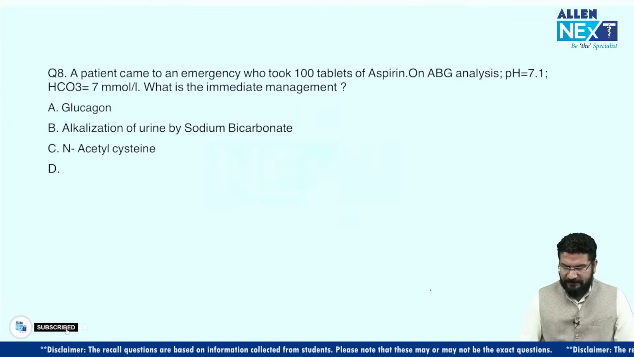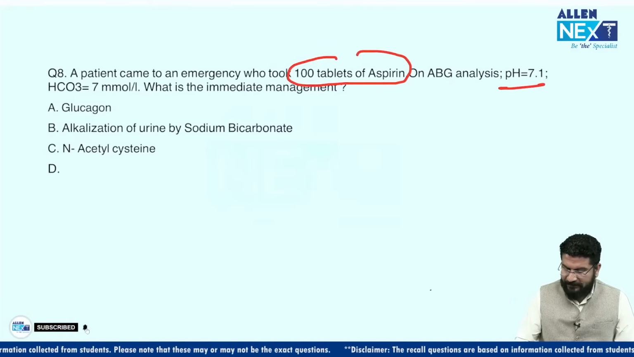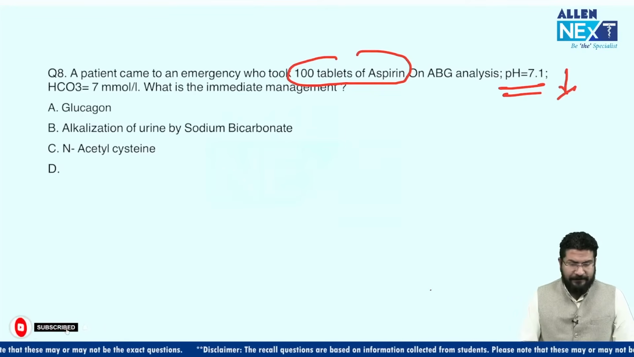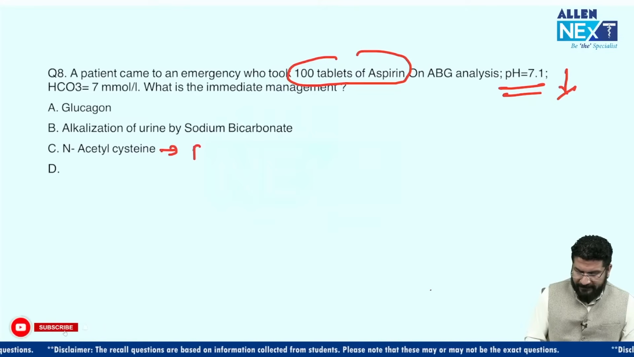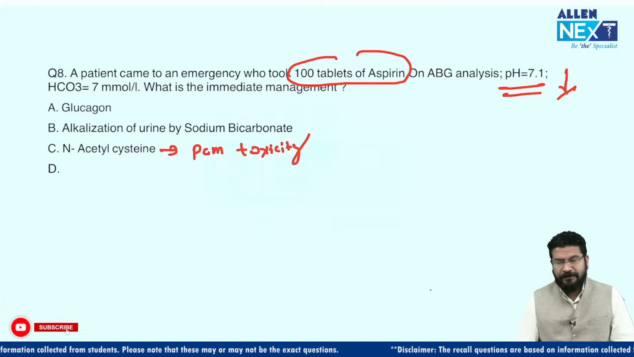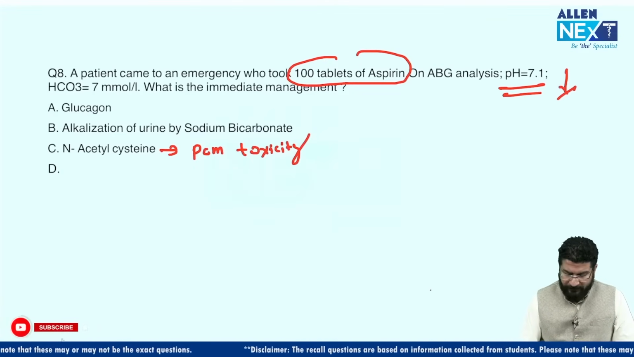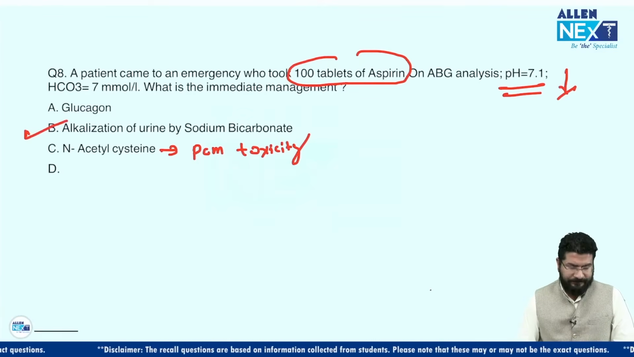A patient came to the emergency who took 100 tablets of aspirin. On ABG, pH is reduced. Right? What is the immediate management? So understand this, N-acetylcysteine is used as the antidote of PCM toxicity, not aspirin. So this is a classical case of salicylate poisoning. In salicylate poisoning, what we can see is acidosis. So what we have to do is alkalization of urine by using soda bicarb.